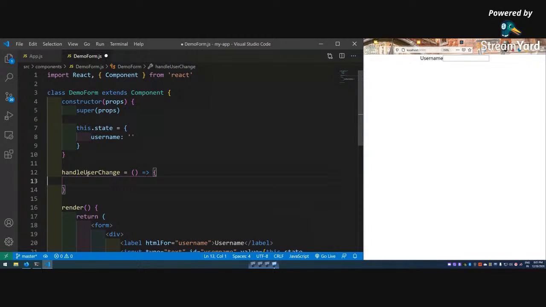In the arrow function, when we have a form or input, we have access to something known as event.